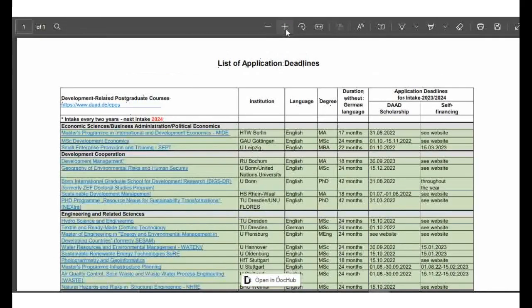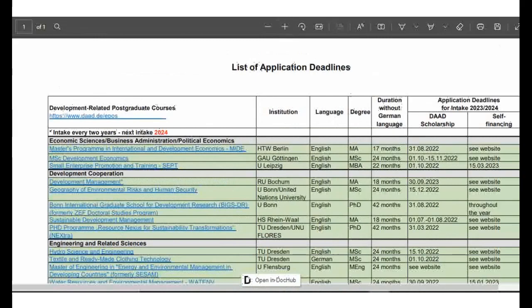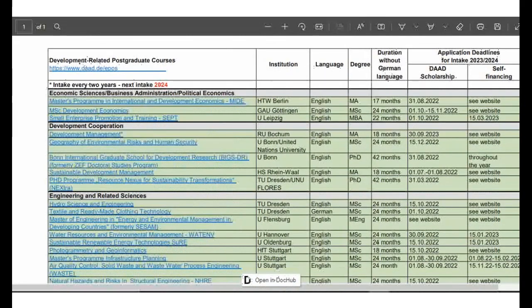So take note. Take note very well when you're applying. You have to be very vigilant of what you are applying for. So here, intake is every 2 years. Next intake is 2024. So the HTW Berlin, this is the institution. Language of instruction is English, and the degree is Master of Arts. Duration without German language is 17 months. So take note, if you're applying, you have to apply right now.